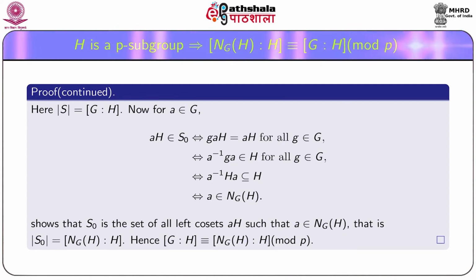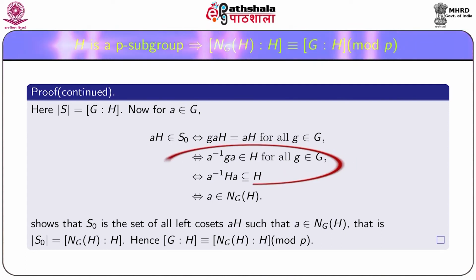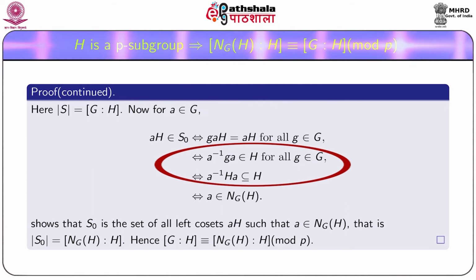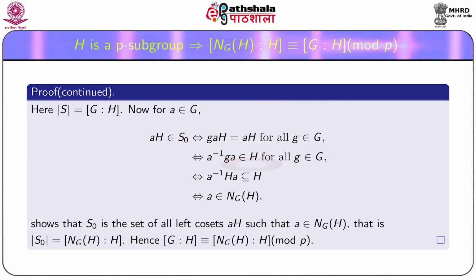If and only if A inverse GA belongs to H for all G in H, if and only if A inverse HA is a subset of H, which is equivalent to the fact that A belongs to the normalizer of H, that is NH.